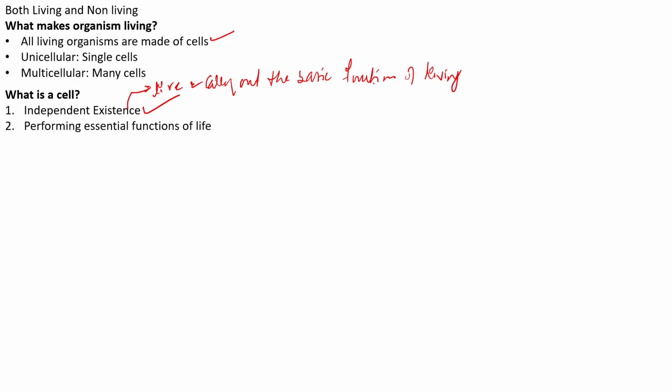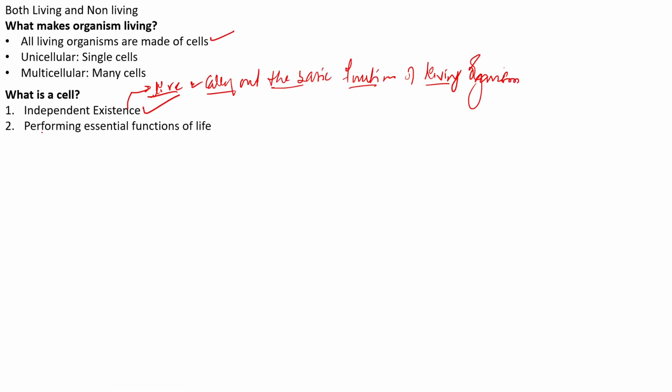It should live, and it should carry out all the basic functions of a living organism. That is what we mean by independent existence, right?